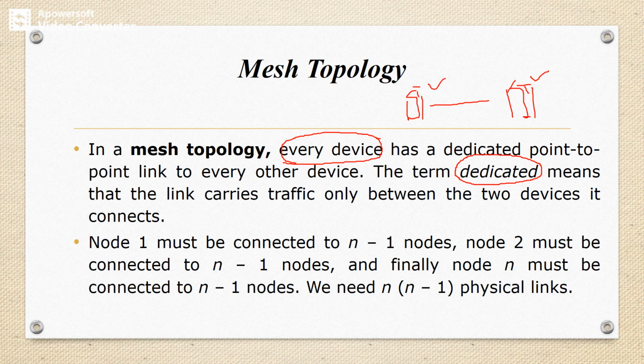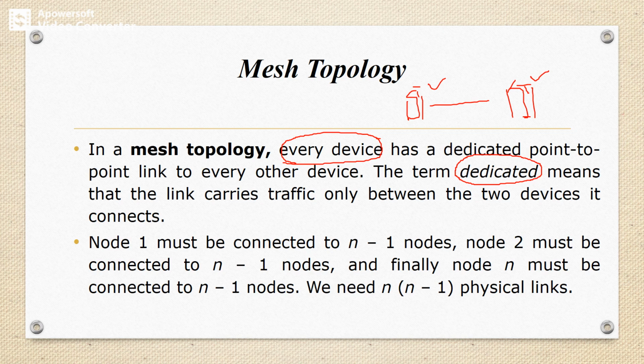So I can say that node 1 must be connected to n-1 nodes, and node 2 must be connected to n-1 nodes. Finally, node n must be connected to n-1 nodes. Suppose you have four nodes.